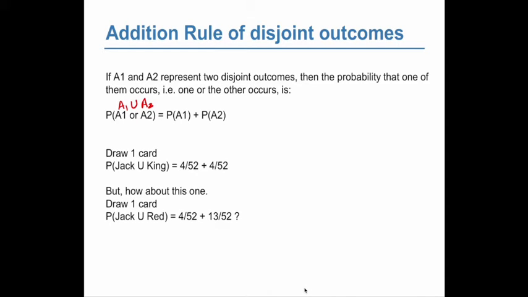Probability of a jack or a red card. There are 4 out of 52 jacks and 26 out of 52 red cards. So can you just add the probability of getting a jack and the probability of getting a red card? No.